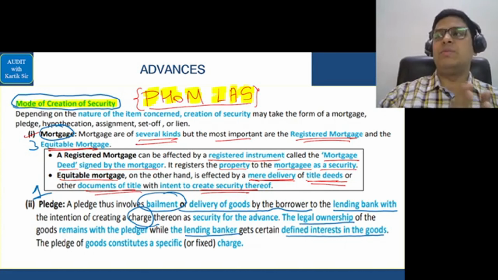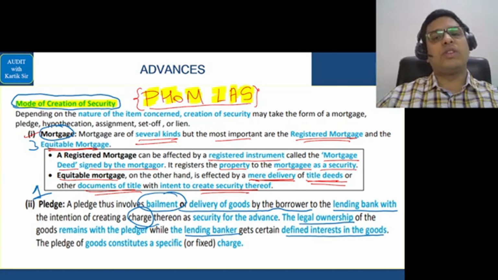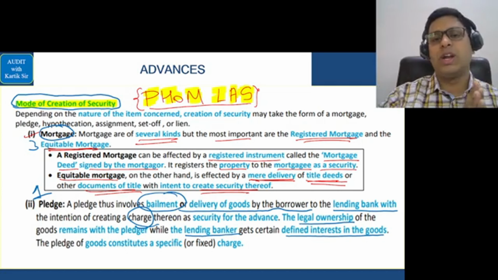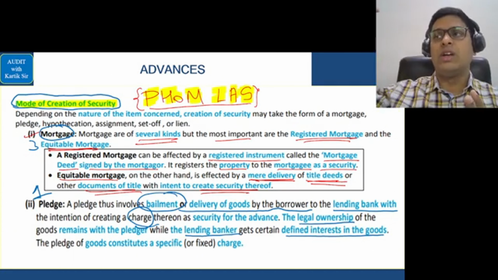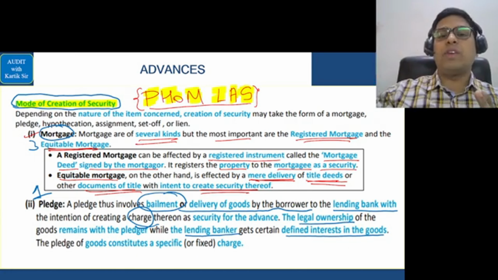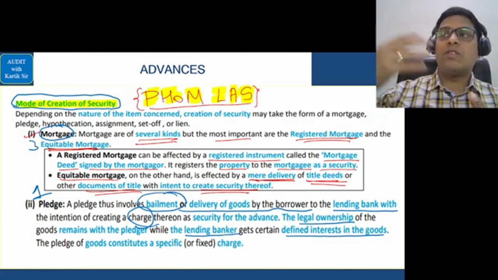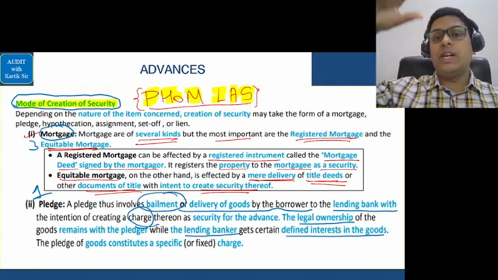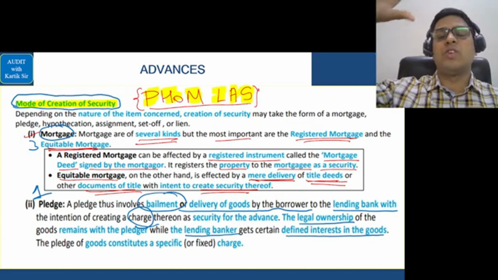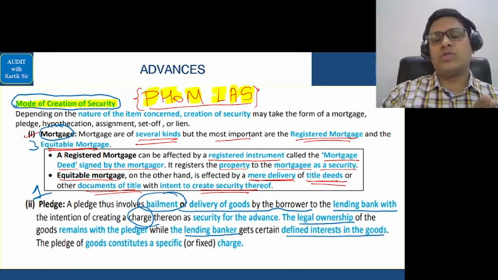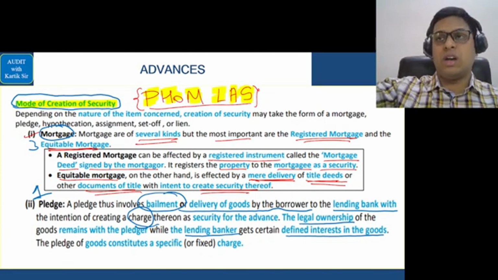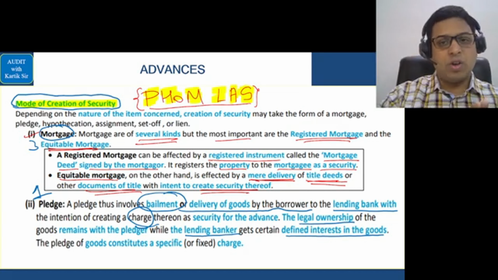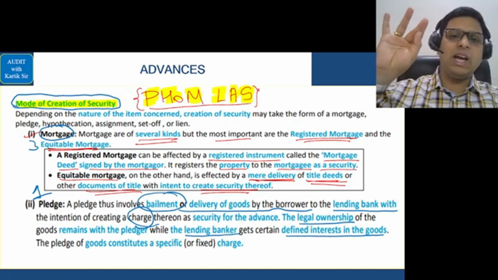After that, you have assignment. Assignment means you are transferring your debtor to someone else. So when you transfer your debtor to the bank, it is called assignment. Set off means, suppose you have a fixed deposit with the bank, that is, your credit balance is there with the bank. And if you have taken a loan from the bank, and you are not able to pay the loan, and the bank has the power to subtract your debit balance, that is your loan account, from your credit balance, that is your fixed deposit in the bank, then that is called set off. So basically, when the bank deducts your unpaid loan amount from the fixed deposit account that you have with the same bank, that is called set off. Okay, that is the modes of creation of security. The code is again formulas: pledge, hypothecation, mortgage, lien, assignment, and set off.